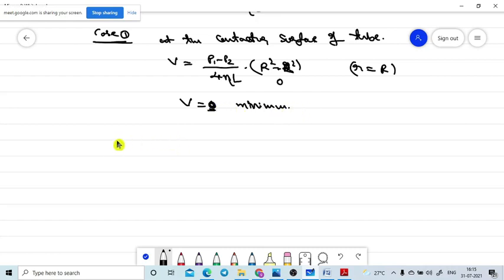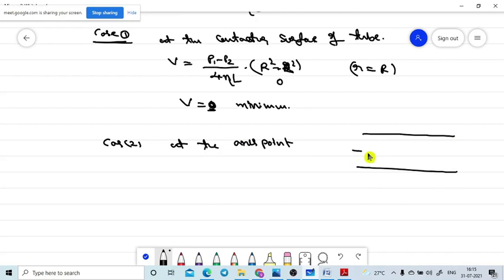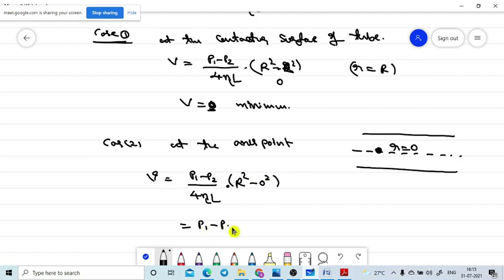Now I am going to case 2, at the axis point. What is meant by the axis point? Let's assume this is the tube, and this is the axis point. Now we are measuring here. What is the r value, small r, here? 0. Now just substitute in this: velocity of the fluid at the axis point, V is equal to (P1 minus P2) divided by 4 eta L, into capital R square minus 0 square. That is equal to (P1 minus P2) divided by 4 eta L into R square. So this value is the maximum value.